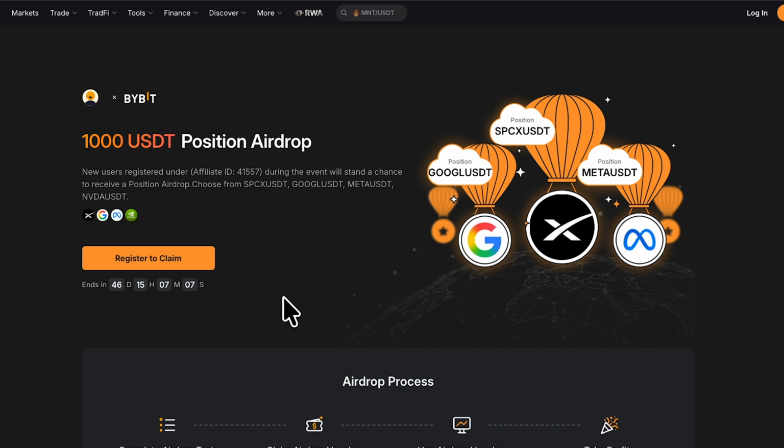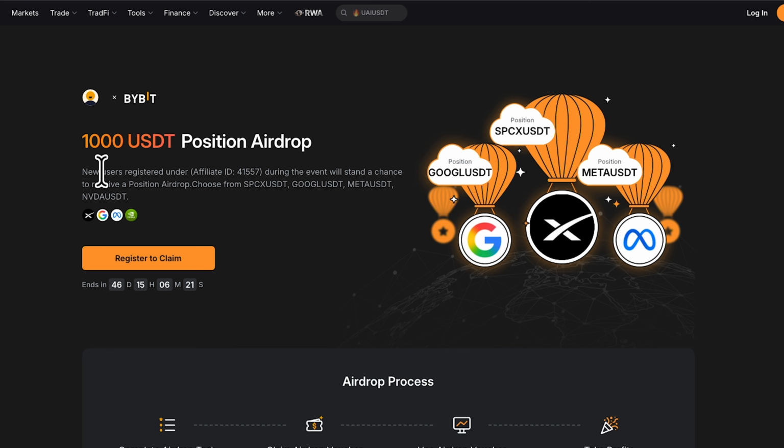Now, the first thing I want to tell you is that you still have up to 46 days left to be able to participate and claim this airdrop for yourself. So I think that's still a very long time for you, and it is just one task you are completing. It is just one task you are doing to be able to get this 1000 USDT position airdrop for yourself. Now let's go into all the details.